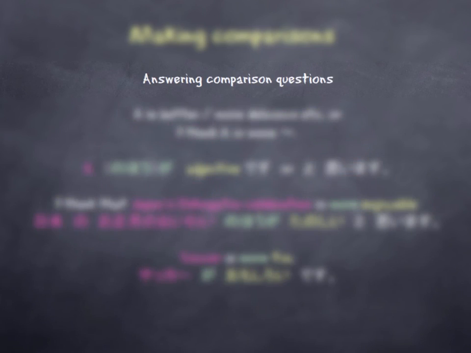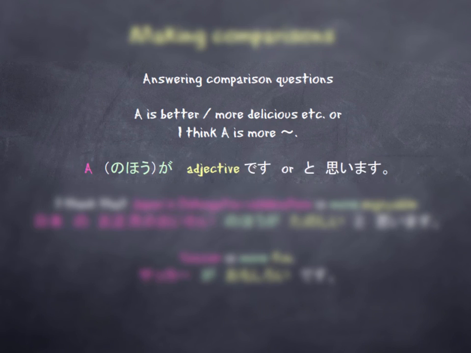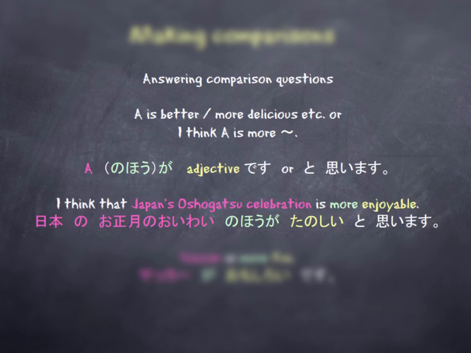So how do we answer comparison questions? For example, A is better or more delicious, etc. Or I think A is more something. So A の方が followed by our adjective and des, or と思います. So for example, I think that Japan's お正月 celebration is more enjoyable. 日本のお正月のお祝いの方が楽しいと思います. So in this case, we're giving our opinion or how we feel about something, what we think about something.